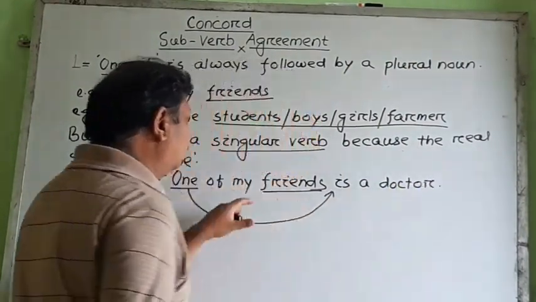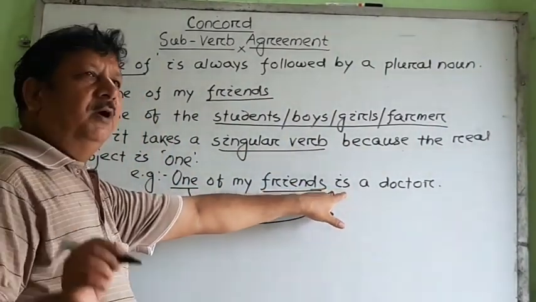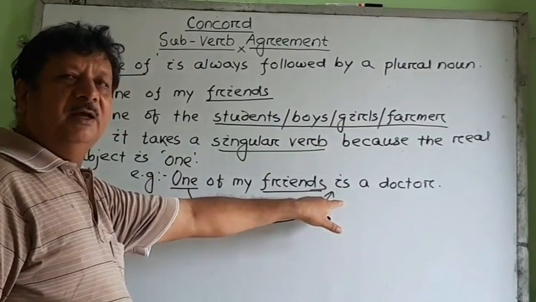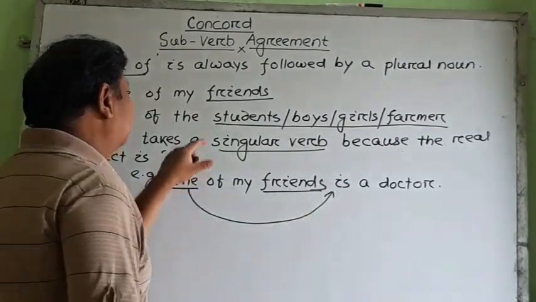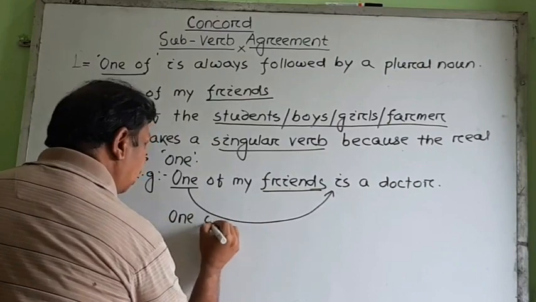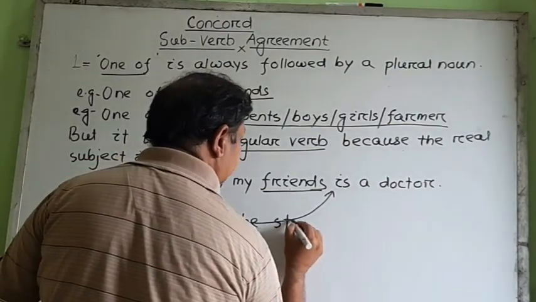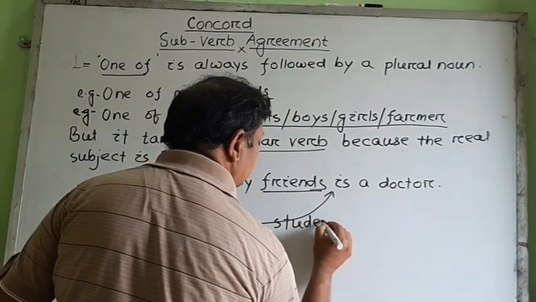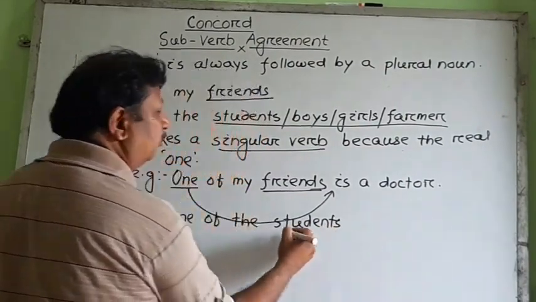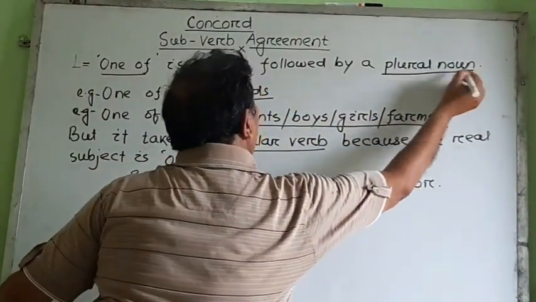Many times most of the students deviate in putting the real verb, so that it becomes a mistake. So we may write one of the students. If you write student, then it is also wrong, because one of is always followed by a plural noun.